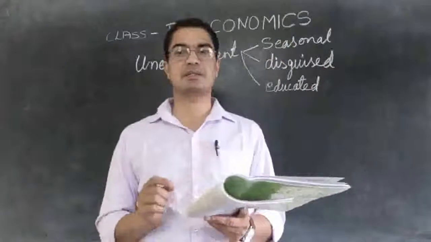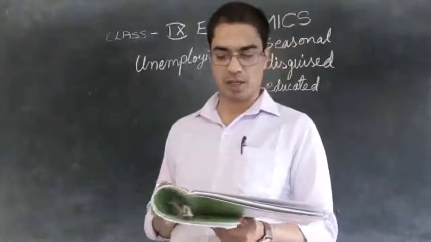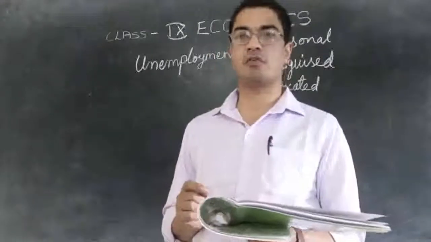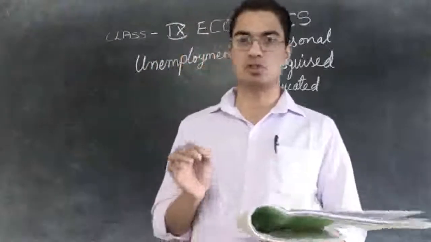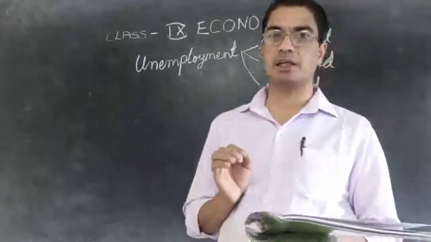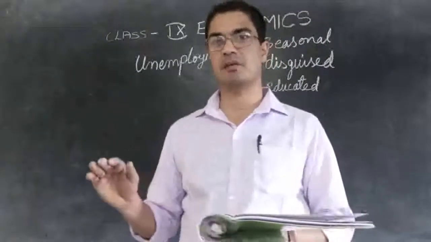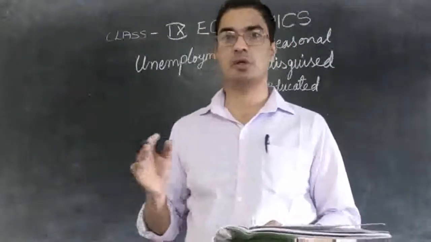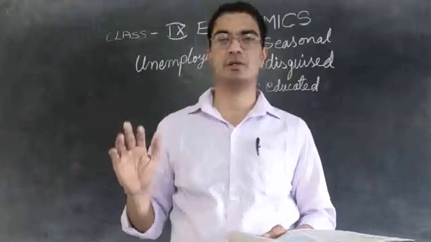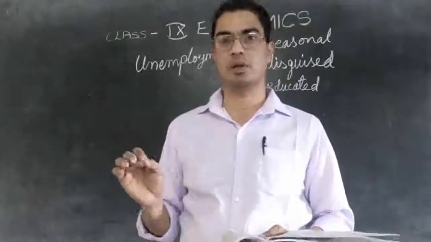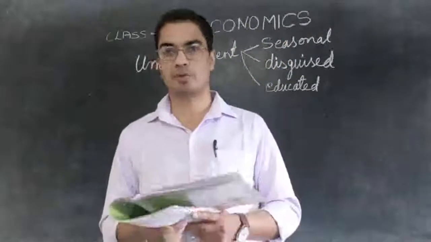Unemployment is said to exist when people who are willing to work at the going wages cannot find a job. You can underline that. What is unemployment? Unemployment is a case where people are willing to work at the present rate of wages. So they are not demanding a high wage, but what is the normal wage? They are ready to accept that and ready to do the work. But the work is not available. Then it is said to be unemployment.